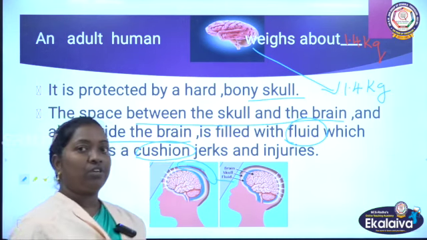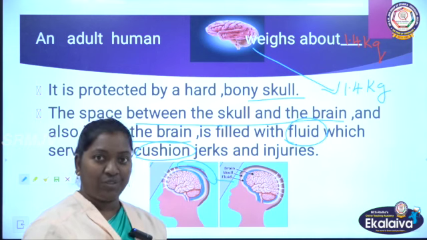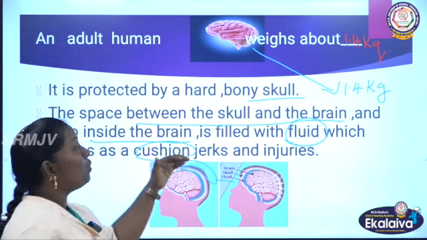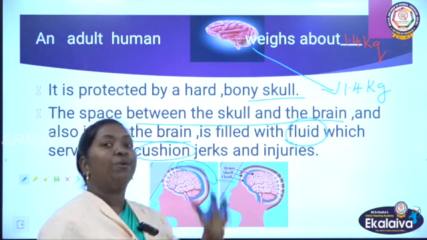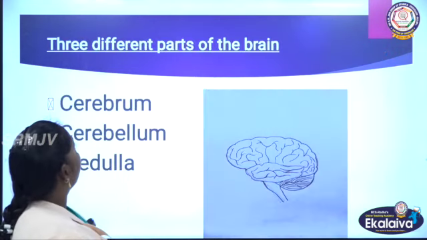When we fall on a cushion, we do not get any injury or wound. Just as cushions protect us and we escape from injuries, likewise these fluids are protecting our brain. So it's acting like a cushion.